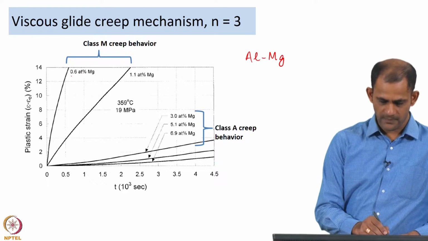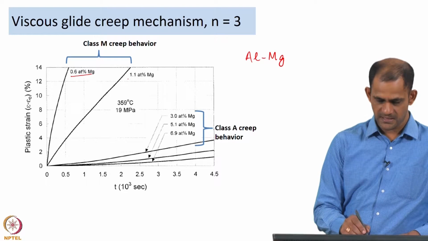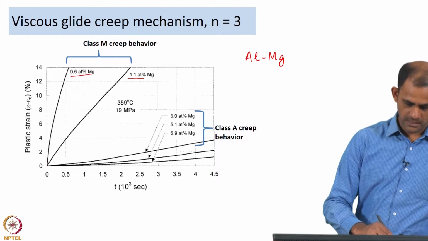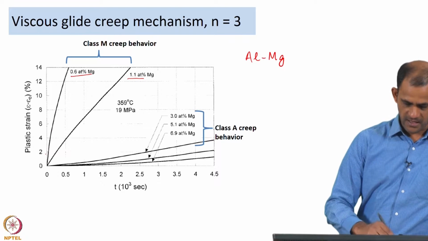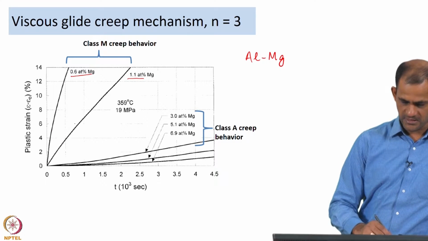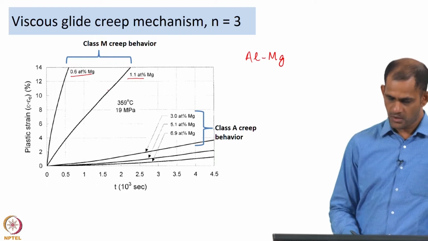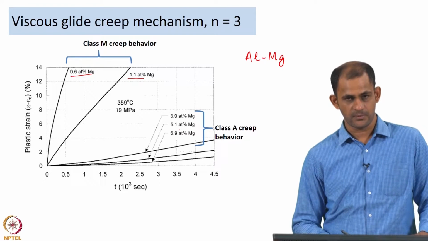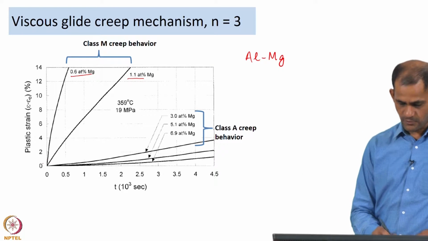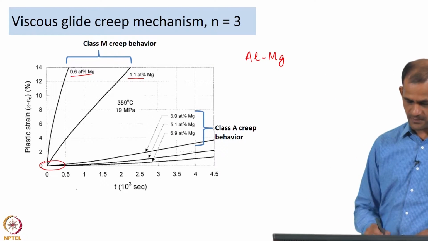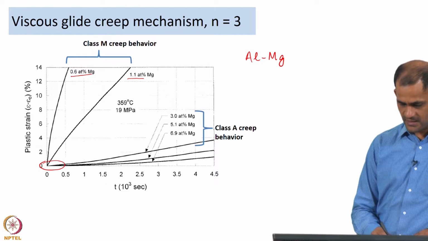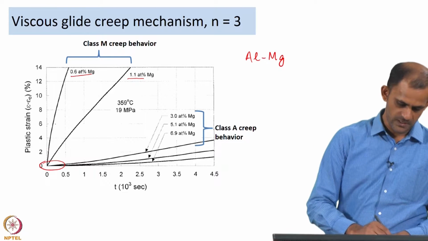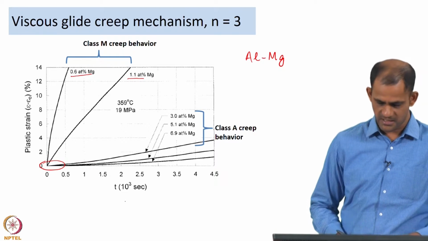So, you have two samples, one with 0.6 atomic percent and one with 1.1 atomic percent magnesium, and these two samples are showing a fairly large amount of primary creep regime before entering into the steady state. On the other hand, the alloys with 3, 5.1 and 6.9 atomic percent magnesium are demonstrating a very small primary creep regime, and in fact, the creep rate is increasing right from the beginning, whereas here your creep rate is decreasing towards the steady state regime.